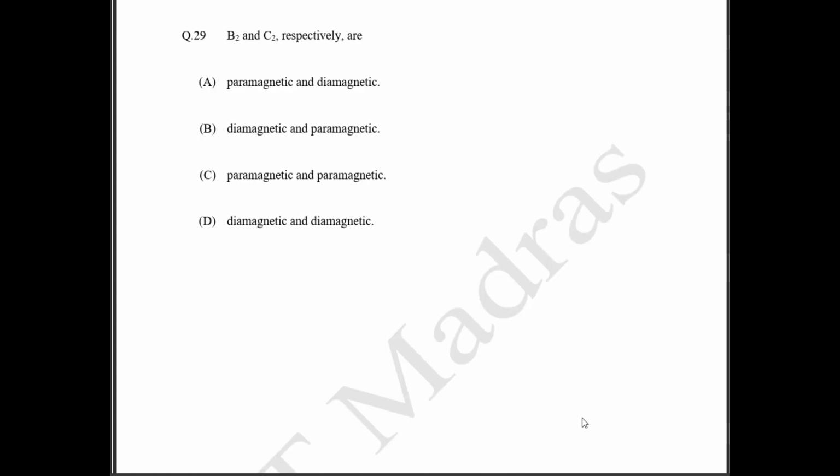Okay, 29th question. B2 and C2 respectively are. They have asked about the magnetism. So if you see, this is going to have 10 electrons and this is going to have 12 electrons. In the molecular orbital diagram, this is going to be in the 1 2 1 2 structure. So if you draw the 2p orbitals, you are going to fill the 2p orbitals like this. This is in the case of your B2.